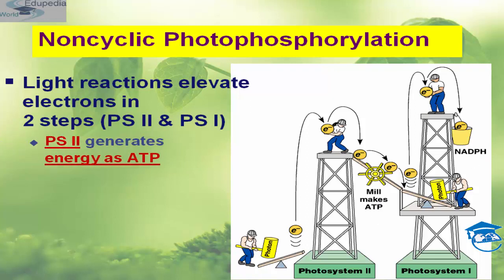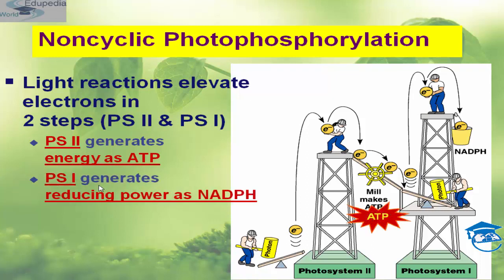So PS2 generates energy as ATP. So this is your photosystem 2 which generates energy as ATP, whereas PS1 generates reducing power as NADPH.